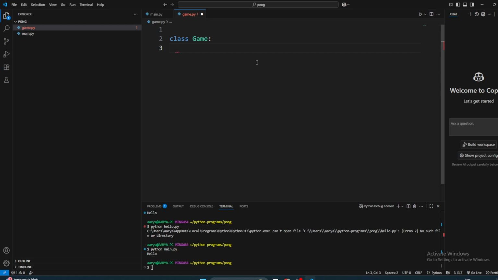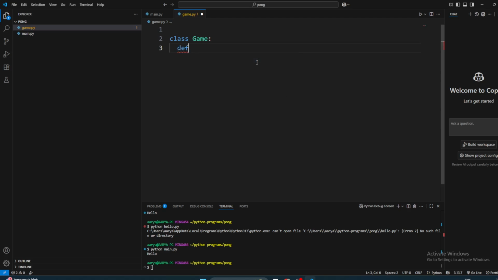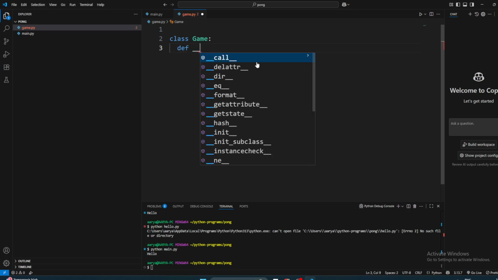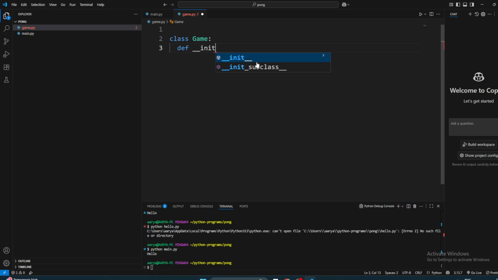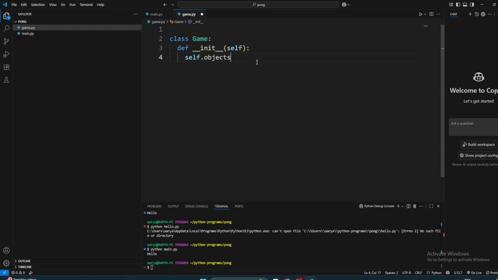So what we're gonna do is tell the game what to do. First of all, what should happen when we create a game? It should initialize the game, right? So this is a special method which will be called to initialize the game. __init__, self. And we should have a lot of objects, so self.objects. Yes, the game has a lot of objects.